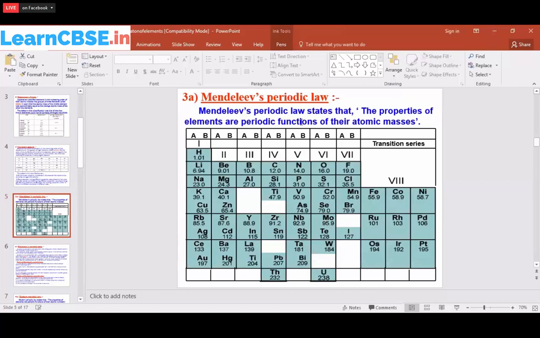Mendeleev's periodic law. So this Mendeleev has given some of the idea to the periodic table. He has arranged it a little bit so that if some elements are not discovered, he has given the space for that. He found out the properties of the unknown element over here. So Mendeleev's periodic law states that the properties of the elements are the periodic functions of their atomic masses.